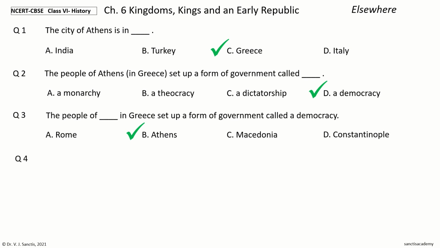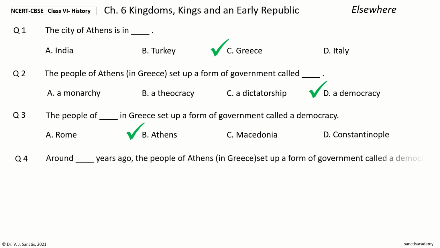Question 4. Around dash years ago, the people of Athens in Greece set up a form of government called a democracy. The options are 1300, 2300, 2500, 3500.